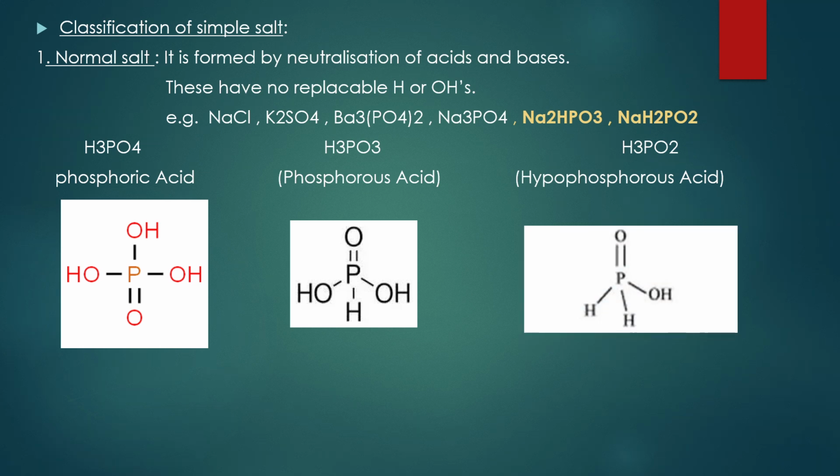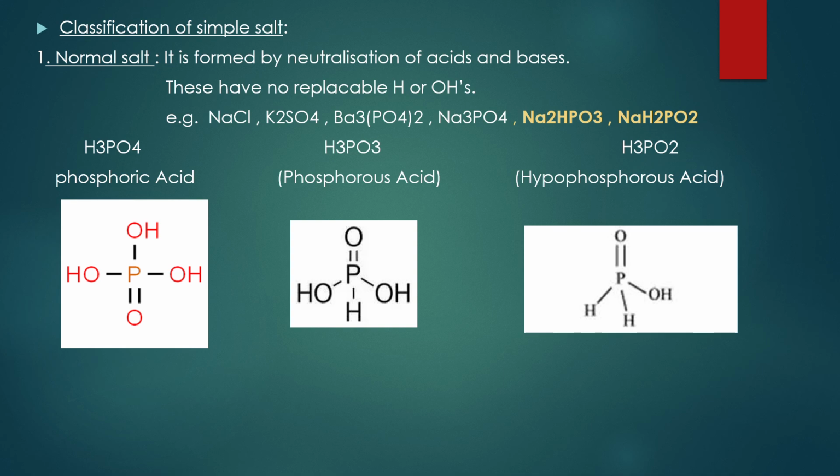First of all, H3PO4, H3PO3 and H3PO2 are the oxoacids of phosphorus. You have to know the pictorial representation of these. You must be in a position to draw their structure. It's very simple.